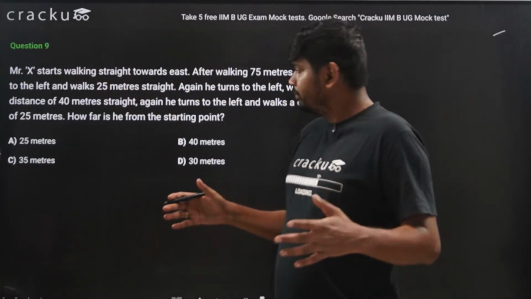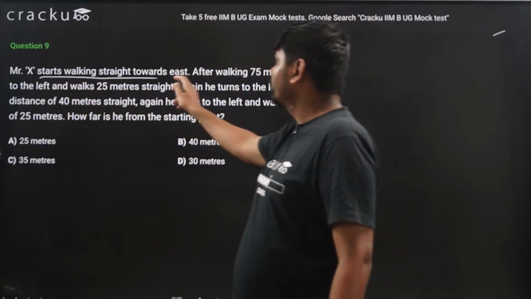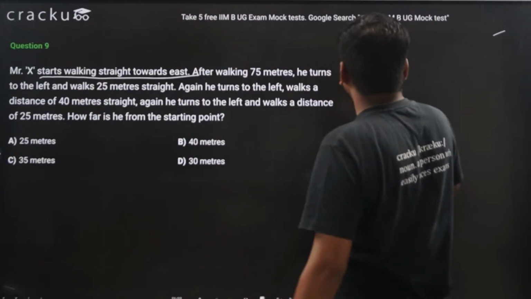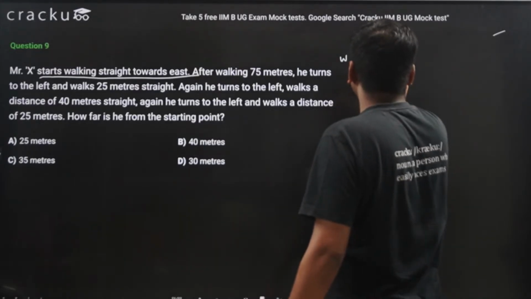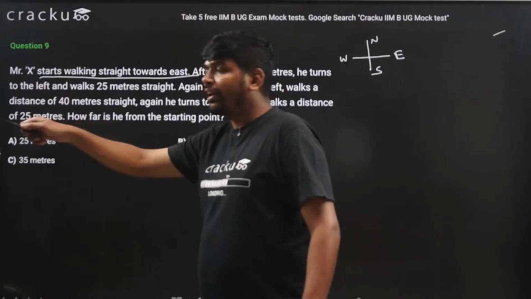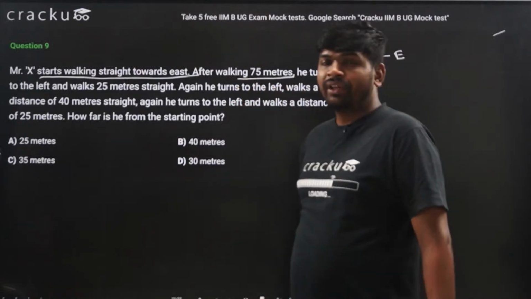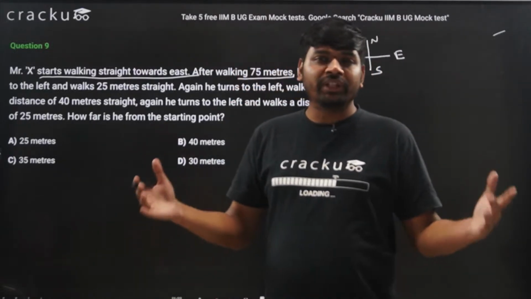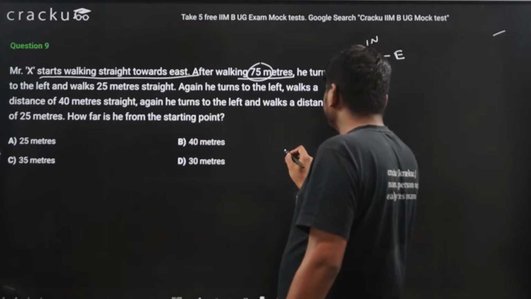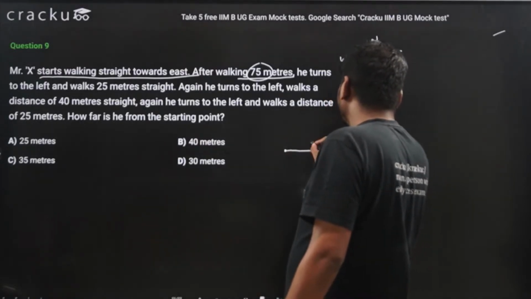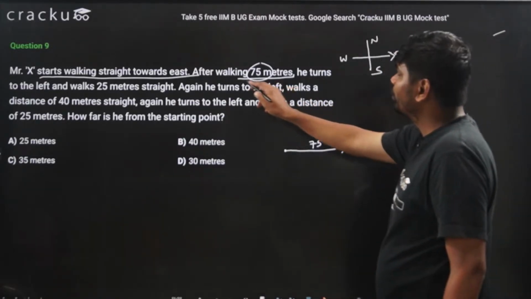First I will make the diagram and read the question simultaneously. So Mr. X starts walking towards the east direction. If this is east, this is west, this is north, and this is south. So Mr. X starts walking straight towards east, walking 75 meters. Let us assume Mr. X was here, he started walking 75 meters towards east.